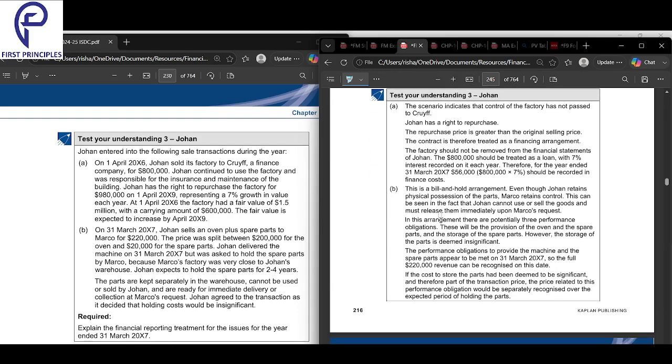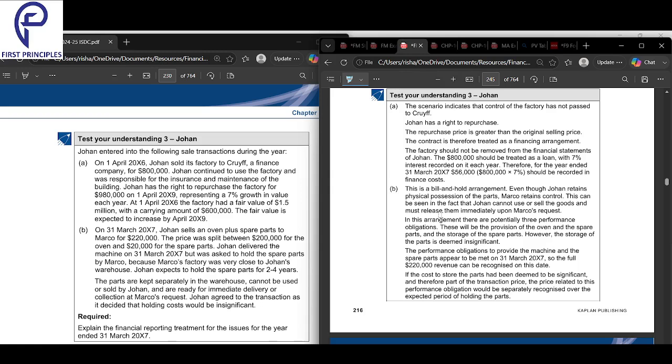The first one, if you see here, John entered into the following transactions during the year. On 1st April, John sold off his factory to Cruffy, a finance company, for 800,000. John continued to use the factory and was responsible for the insurance and maintenance of it, even after selling it. John has the right to repurchase the factory for 980,000, representing a 7% growth in the value each year. At 1st April, the factory had a fair value of 1.5.